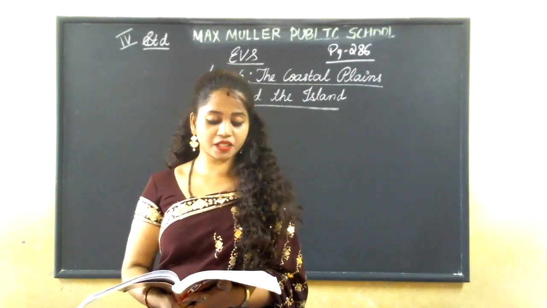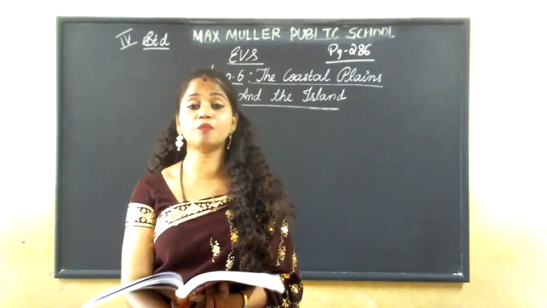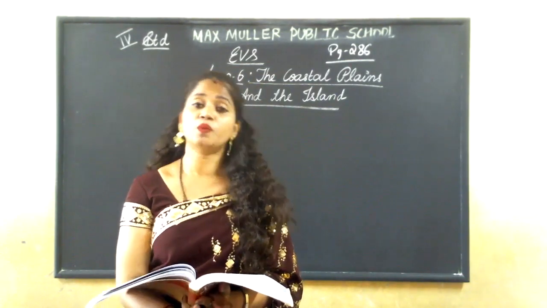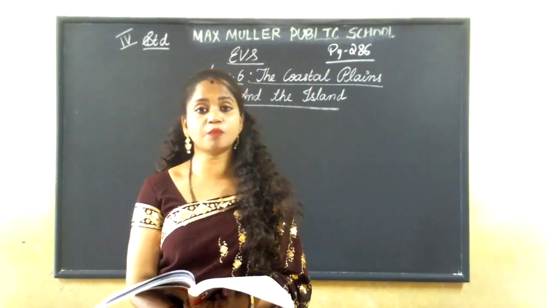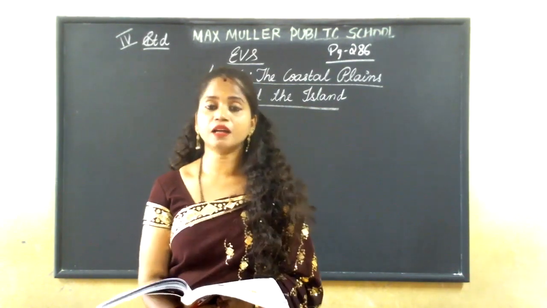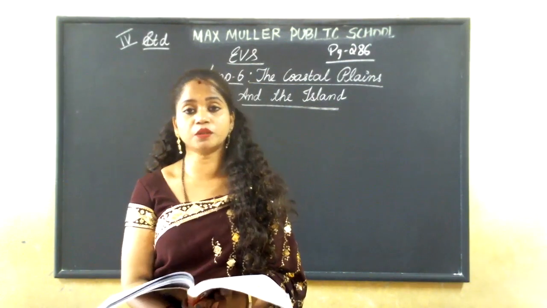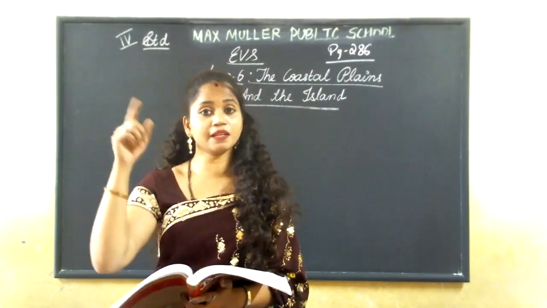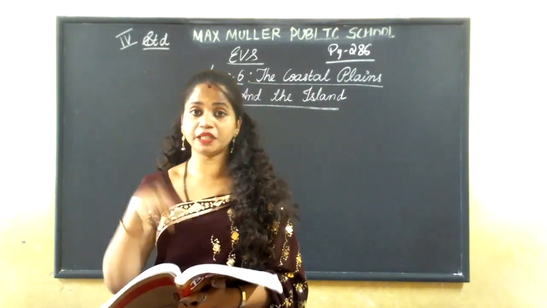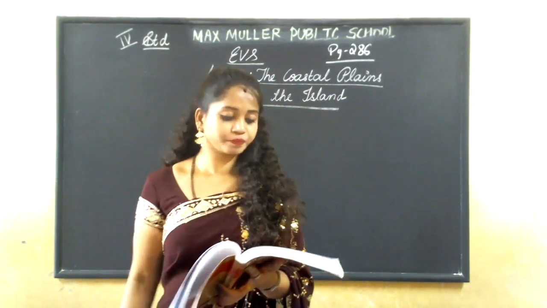Their meeting point is at Kanyakumari. Both coastal plains, the western coastal plain as well as the eastern coastal plain, meet at Kanyakumari.